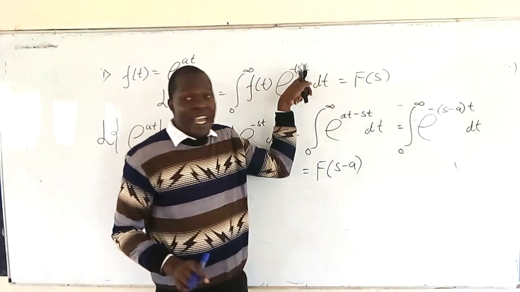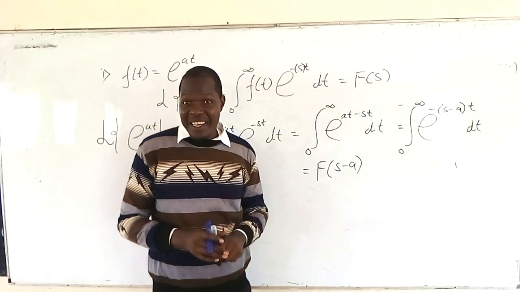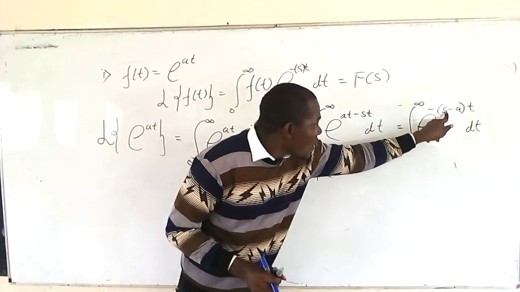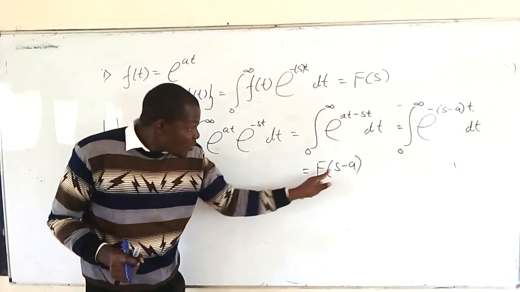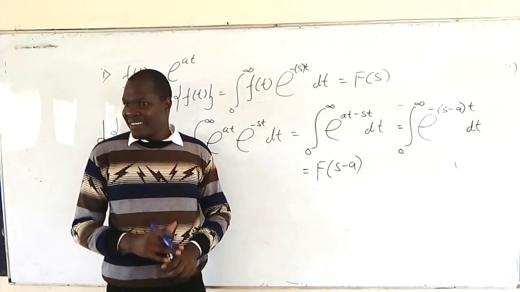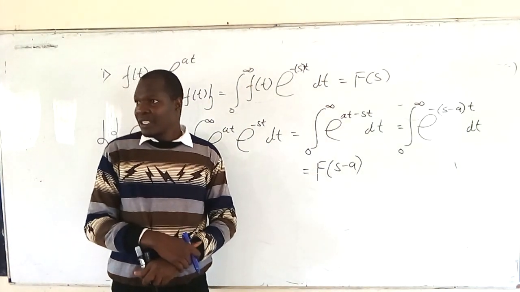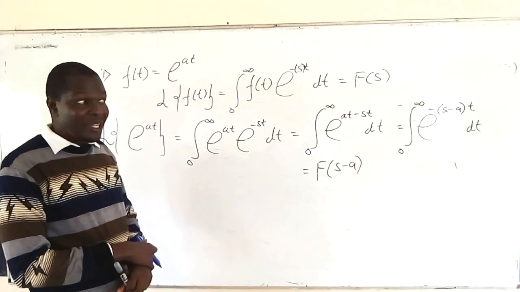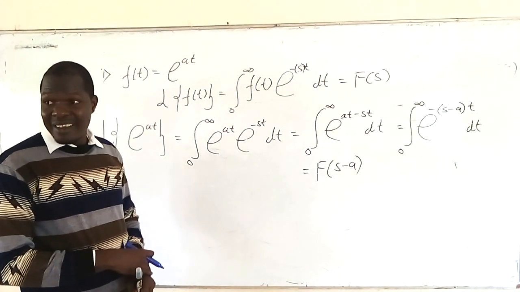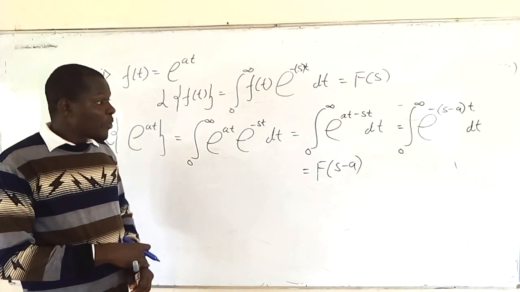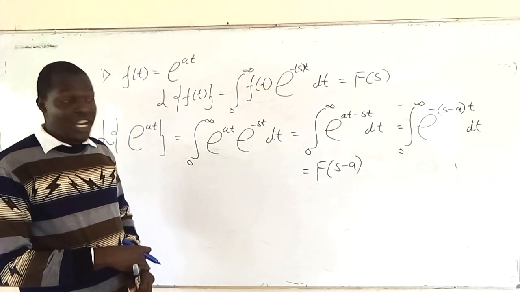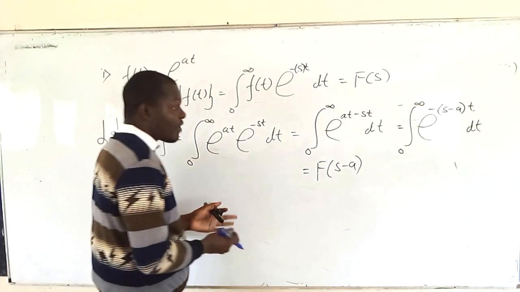So you're supposed to get F of s minus a as the answer. Are we together? Yes. So that is the Laplace transform of that.